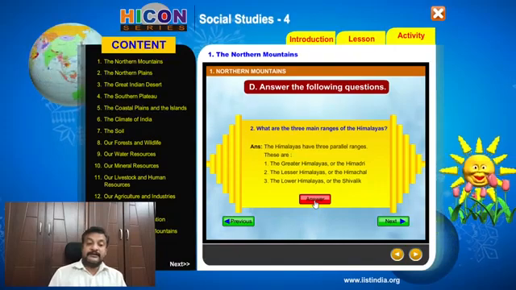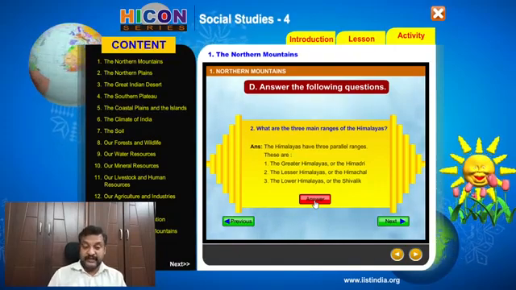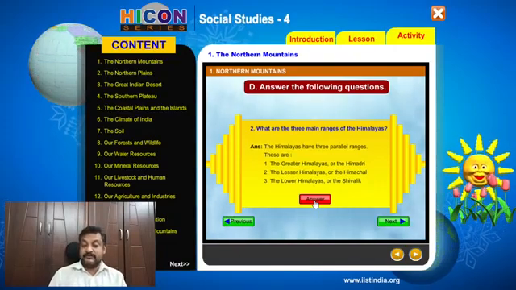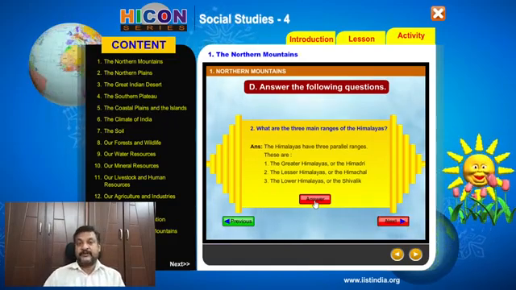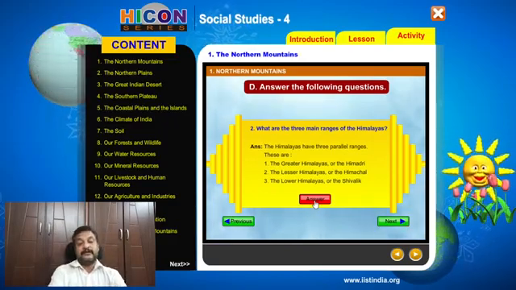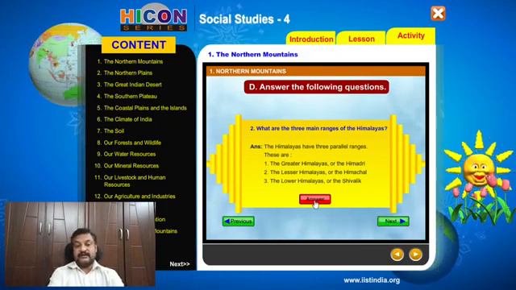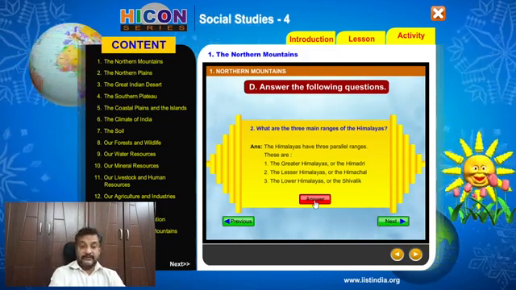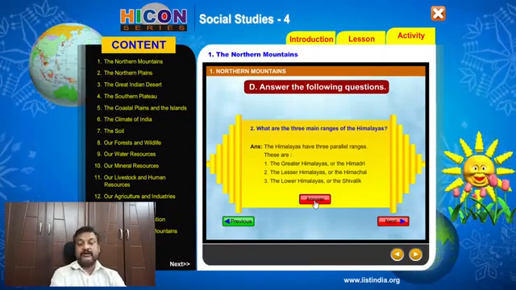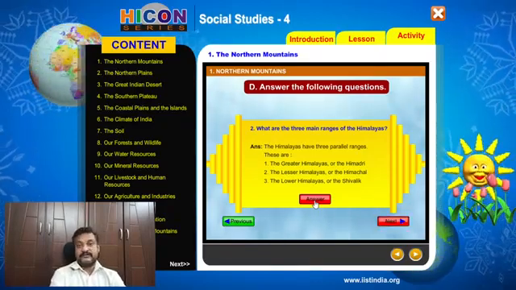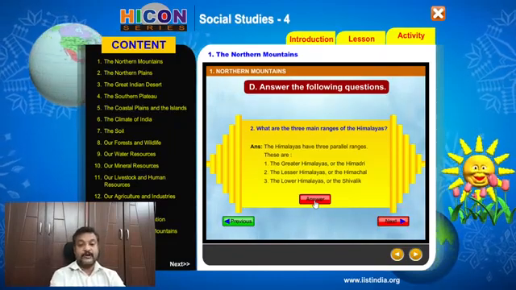They are the Greater Himalayas or Himadri, the Lesser Himalayas or Himachal, the Lower Himalayas or the Shivaliks. Okay, read it.